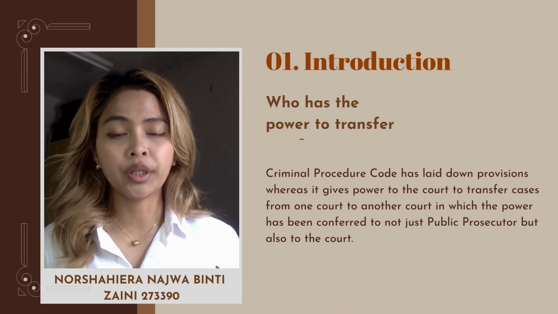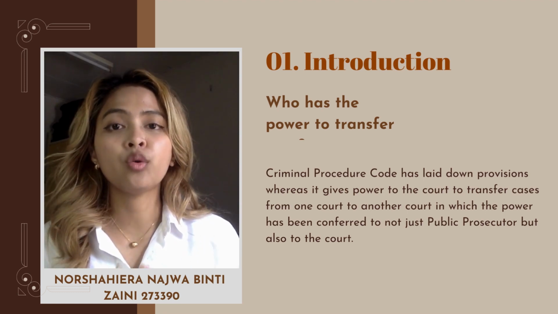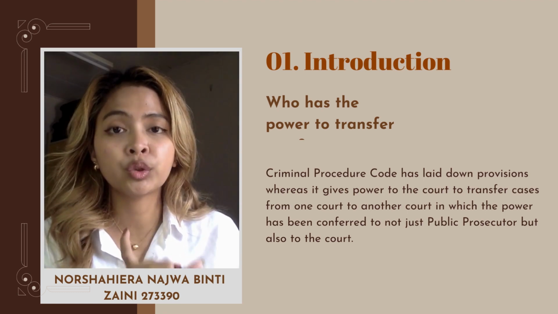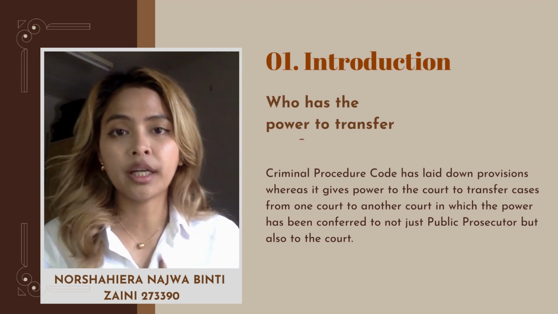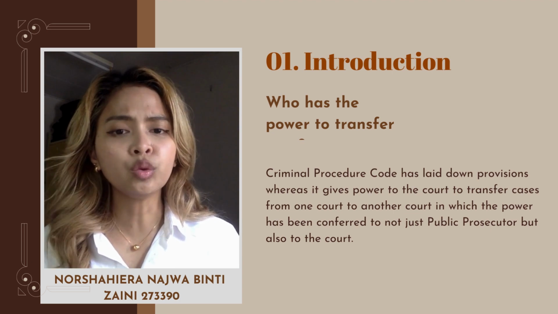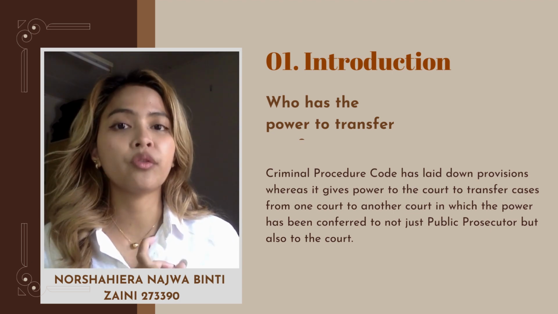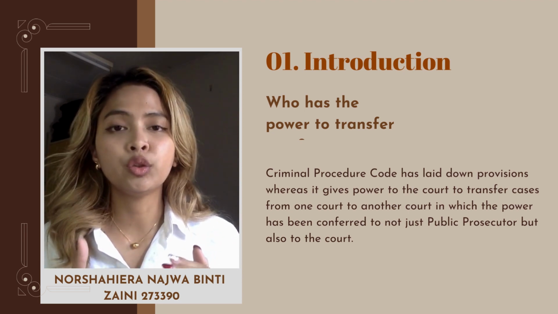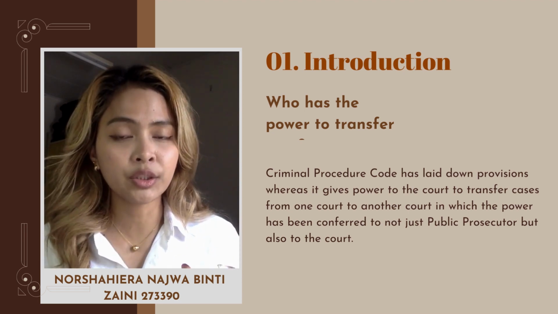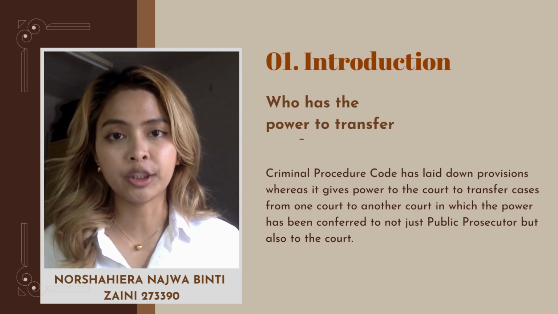The Criminal Procedure Code has laid down provisions that give the power to not just the court but also the public prosecutor to transfer cases from one jurisdiction of the court to another jurisdiction of the court. There are two types of transfer that can be made. It's either lateral or vertical. The rationale behind the transfer of cases is that the court thinks it's necessary, and the current jurisdiction of the court is not adequate to impose a punishment.